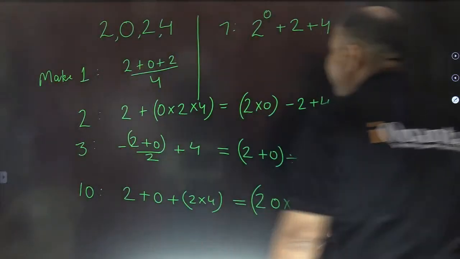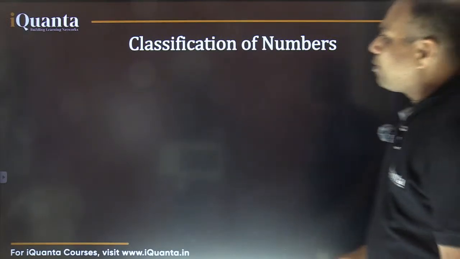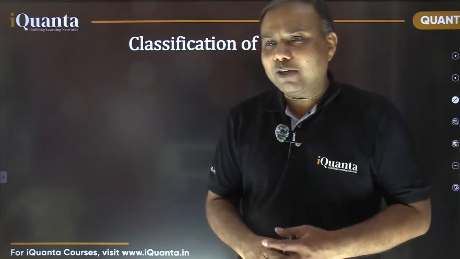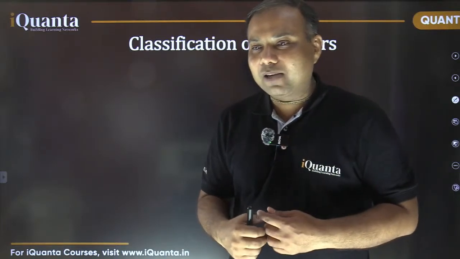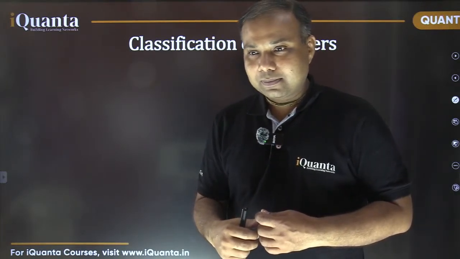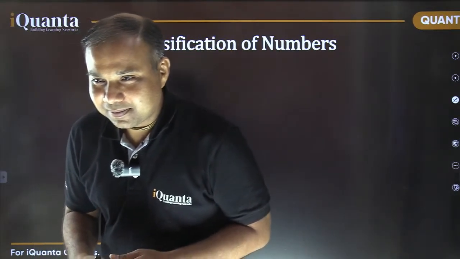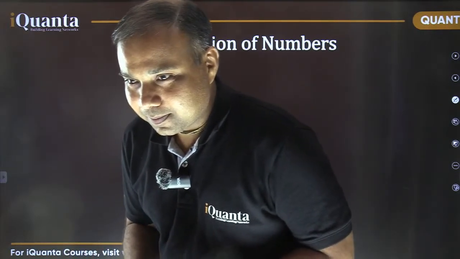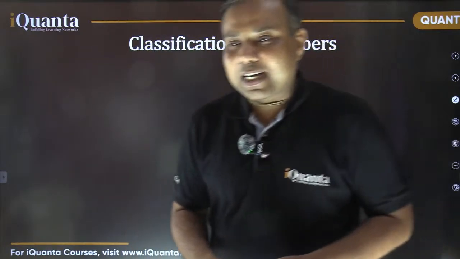Okay, so I'm moving further now. Now we shall start with classification of numbers. See, there are various kinds of numbers. Can you tell me a type of numbers in the comments? What type of numbers, what different varieties of numbers are you familiar with?